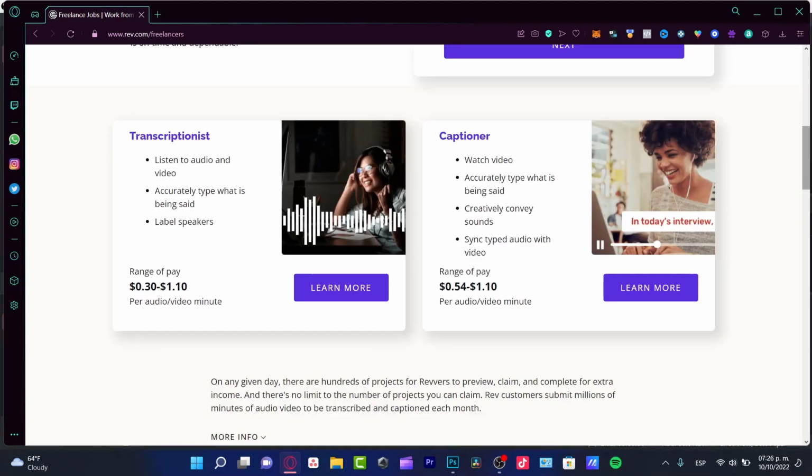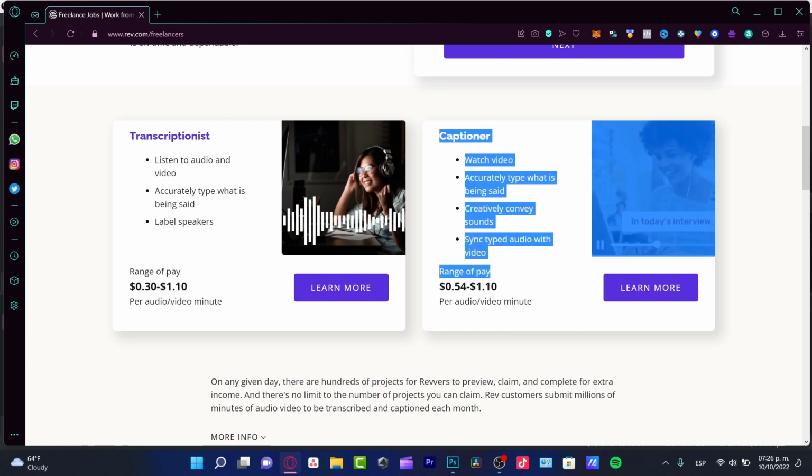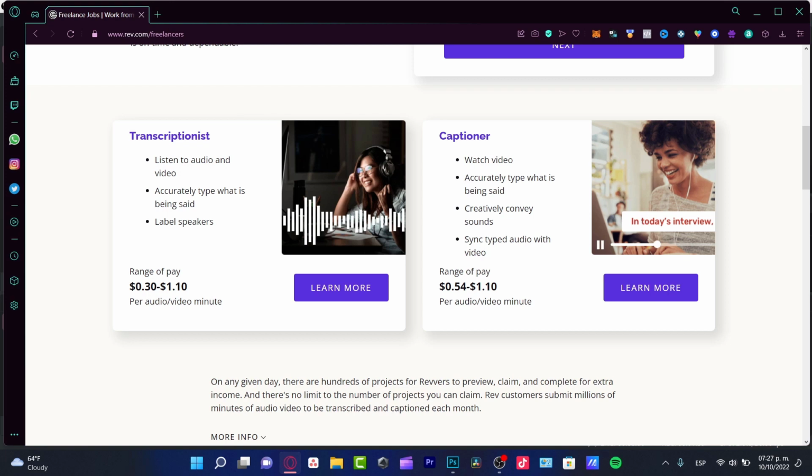Now, speaking about the position you're looking for, you can choose the captioner or the transcriptionist. The difference between both of them is that in the captioner, you're going to be listening to an audio or a video, and then you have to accurately type what is being said and label speakers. You're going to do interviews and different videos, so we have to sync the typed audio with the video. I think the rates of pay are a little bit higher for the captioner. But if you want, we can see how to start here with the transcriptionist.